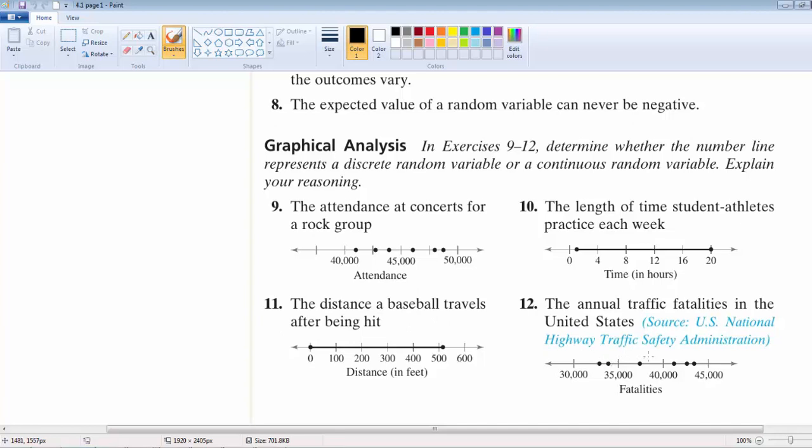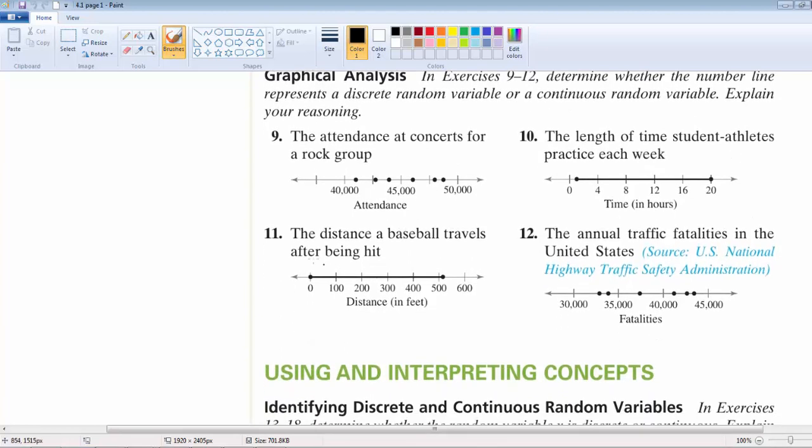Let's look at what's being described in each. Here we have the attendance at concerts for a rock group. This is the same as I mentioned before with the number of students in a classroom. The length of time student athletes practice each week is the same thing as if we're talking about a person's age. Age is continuous. Any measurement of time is. The distance a baseball travels after being hit is length. Again, it's a measurement, hence why it's continuous.